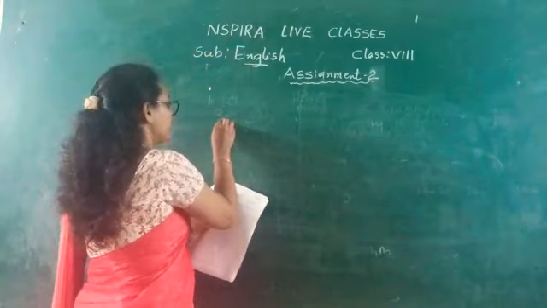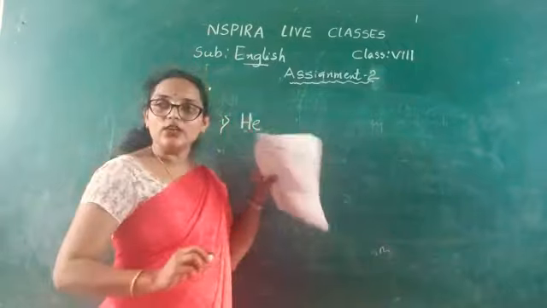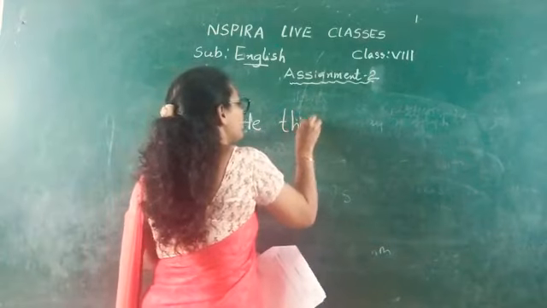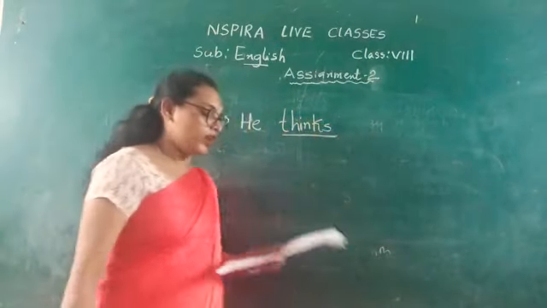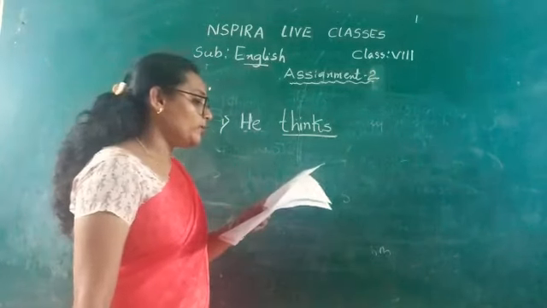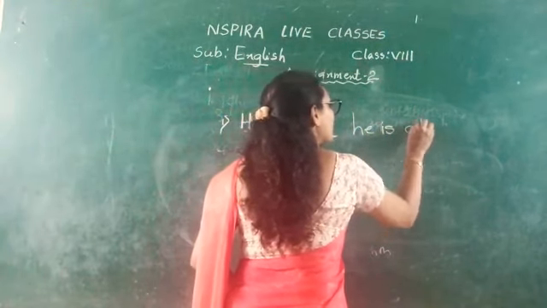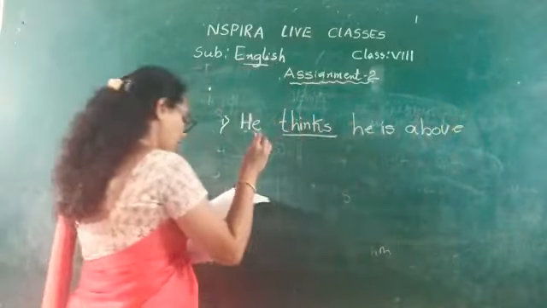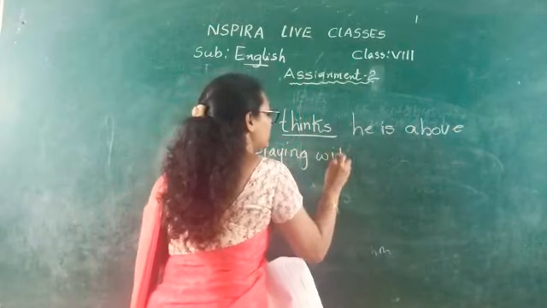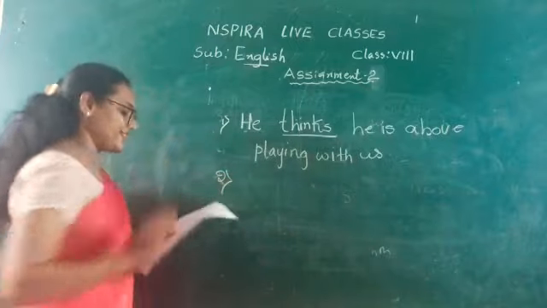But as the singular subject he is there, the verb form will come with s. So the answer will be, he thinks he is about playing with us. Got it, students?